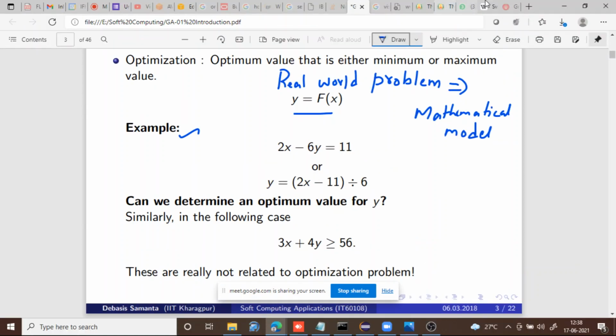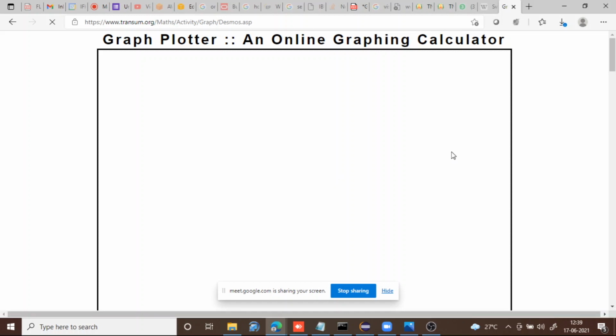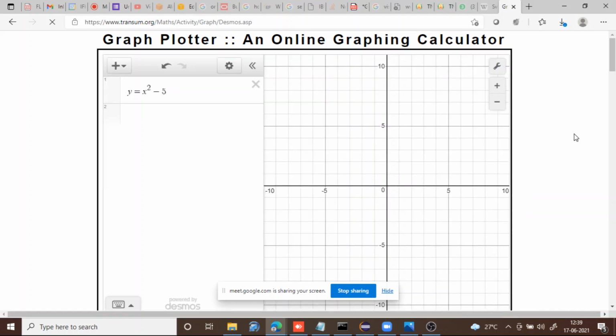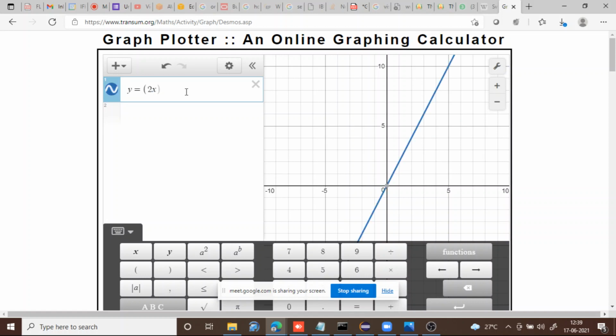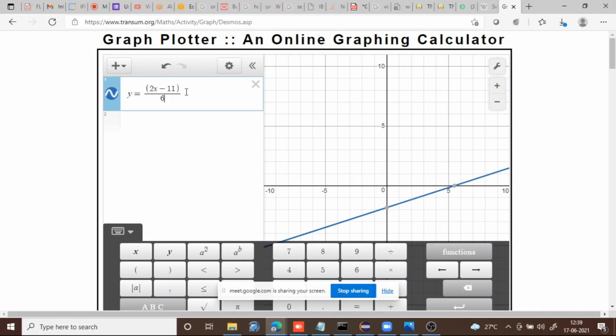If you plot a graph for this, how will it look? Let us see. This is a nice website I saw. You can use this website to visualize the graph for any equation. So this is the equation: y is equal to (2x minus 11) divided by 6. See, this is the graph.